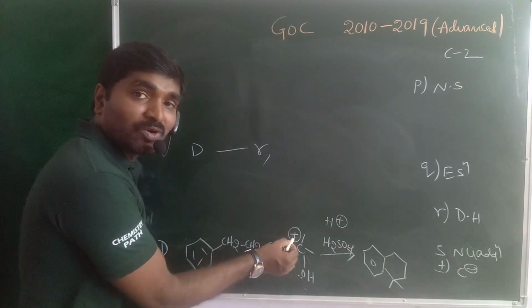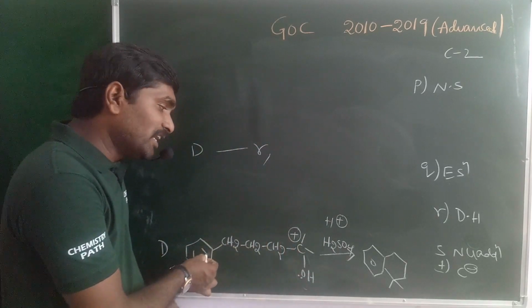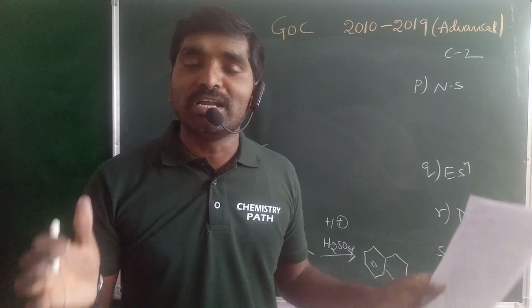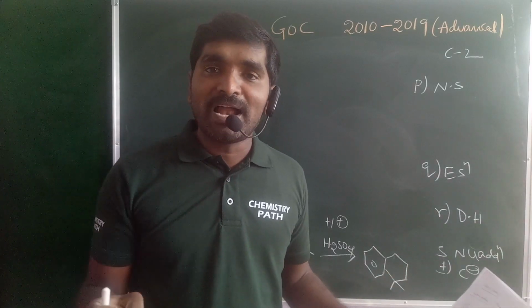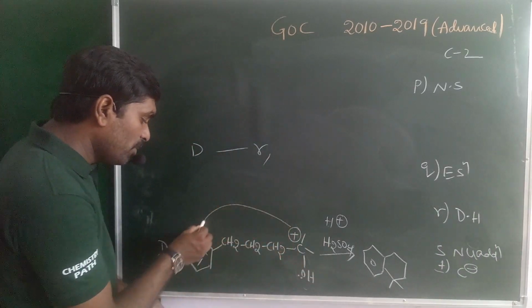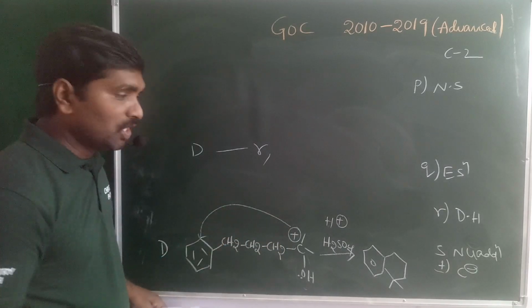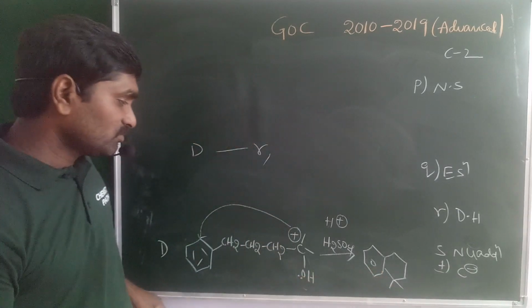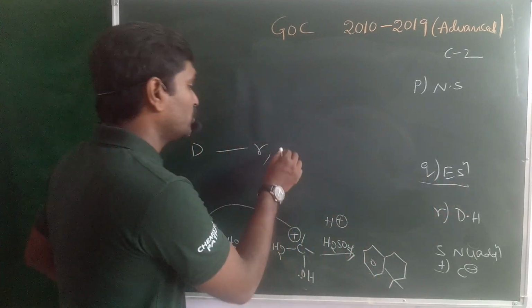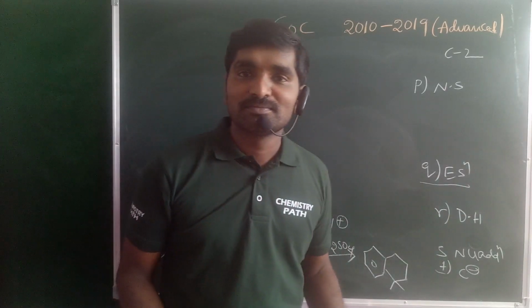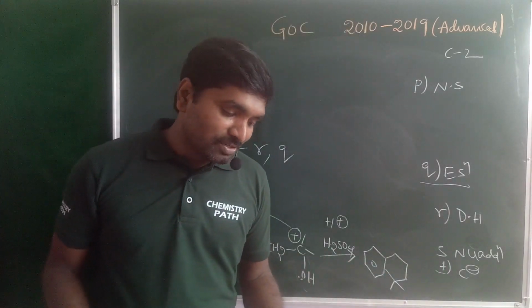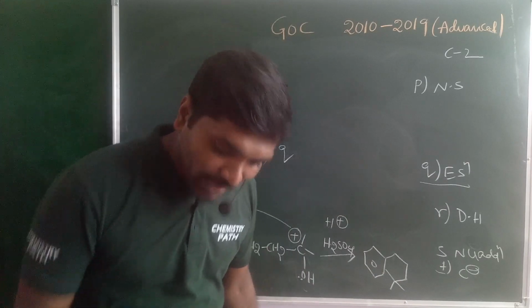Next one, which is an electrophile. So benzene is present along with some electrophile. Benzene participates in electrophilic substitution reactions. The positively charged carbocation may attack the ortho position. So you will get a product like this. That means which is an example for electrophilic substitution. So Q is also correct. So which is a 2011 Advanced, matching B. Okay guys. Next question.